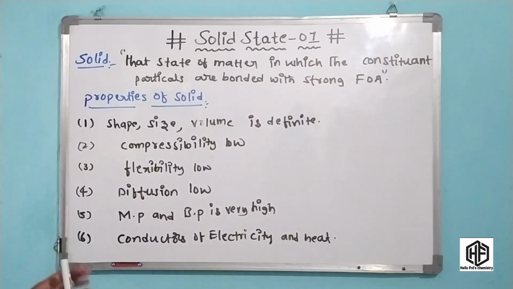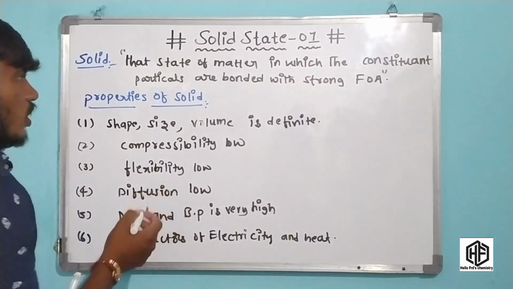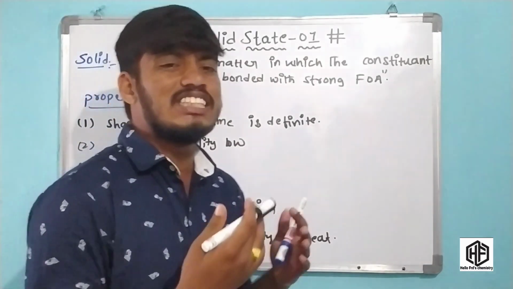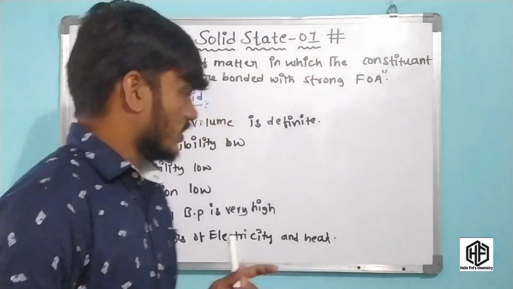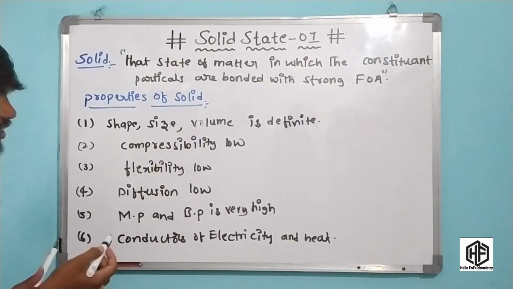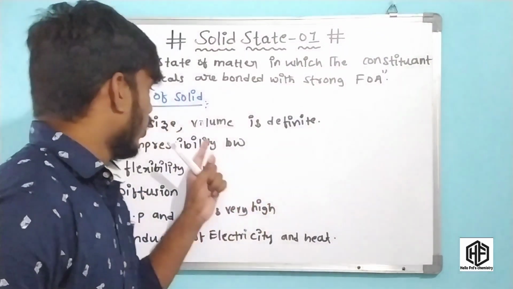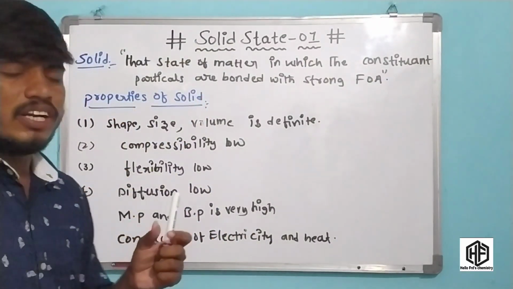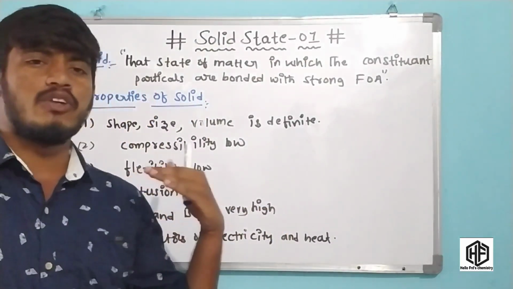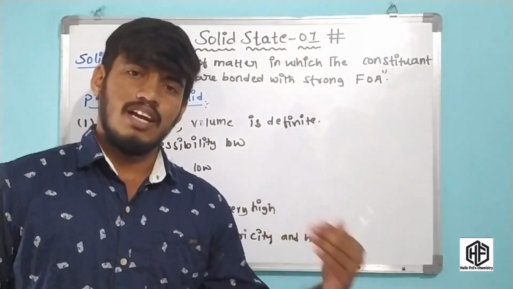Okay friends, first of all, what is the definition of solid? The definition of solid is that state of matter in which the constituent particles are bonded with strong force of attraction. And what are the properties of solid? The shape, volume and size of a solid are fixed. It means they are definite. And compressibility is low in solids compared to gases and liquids.